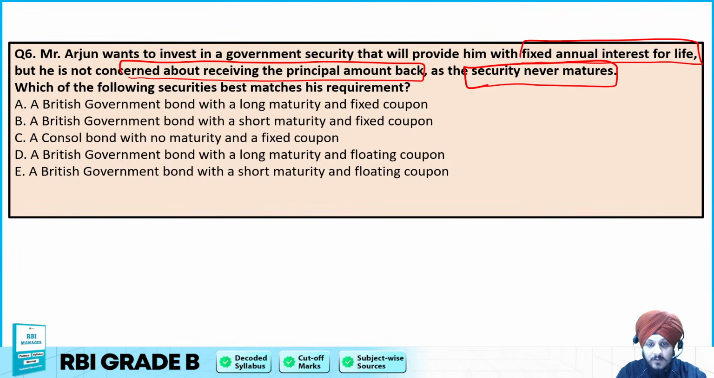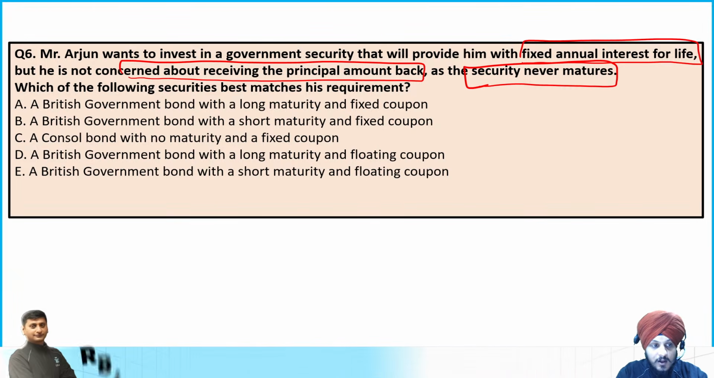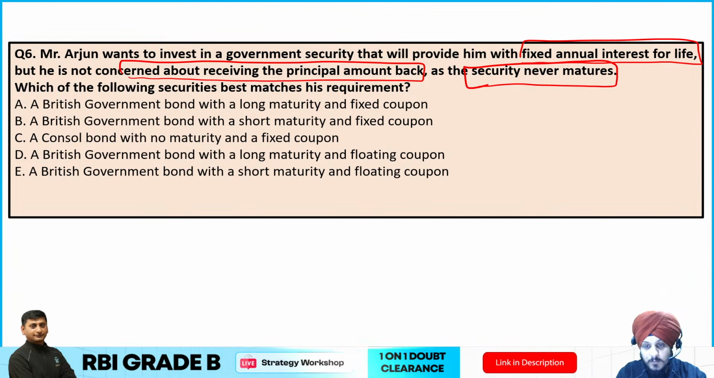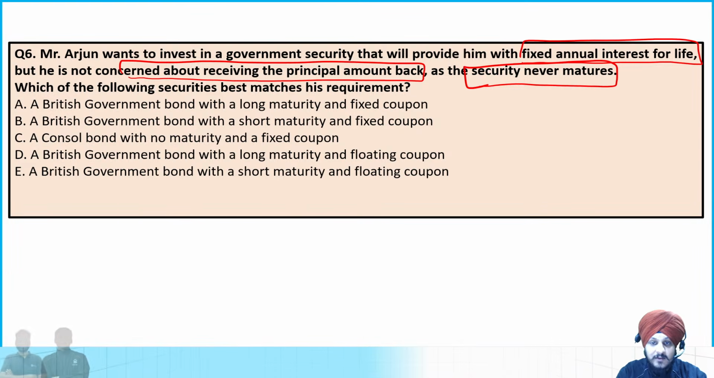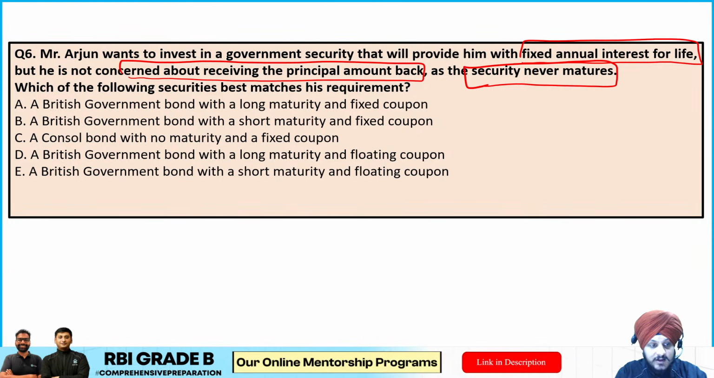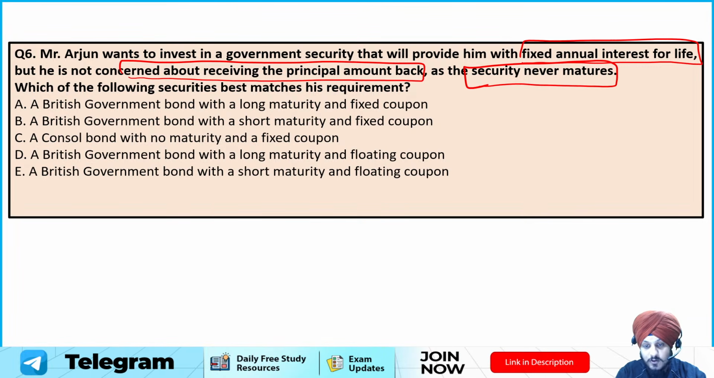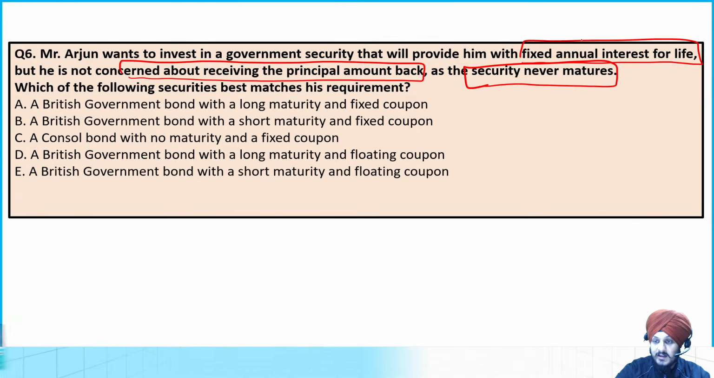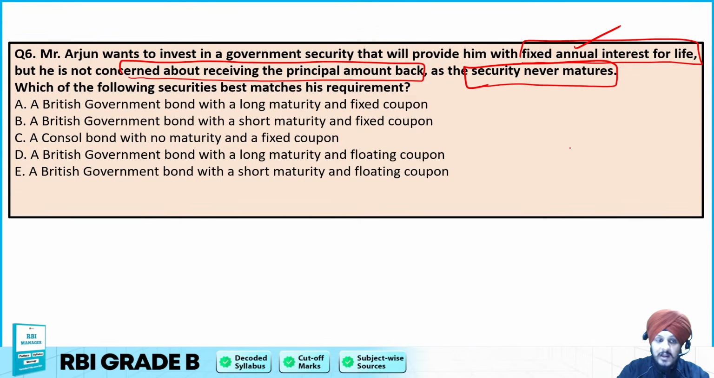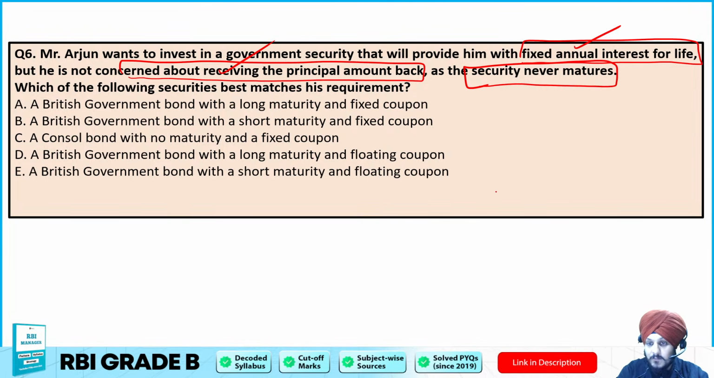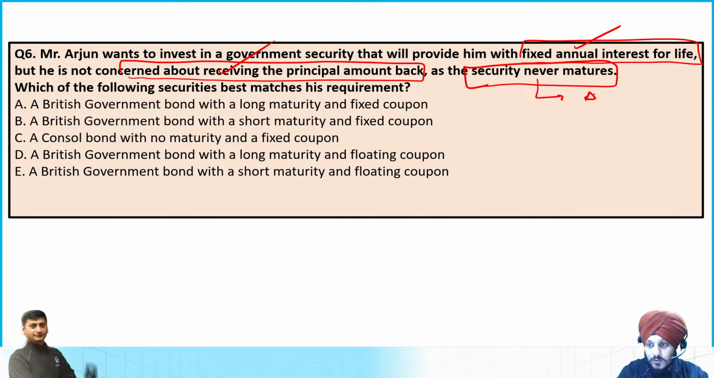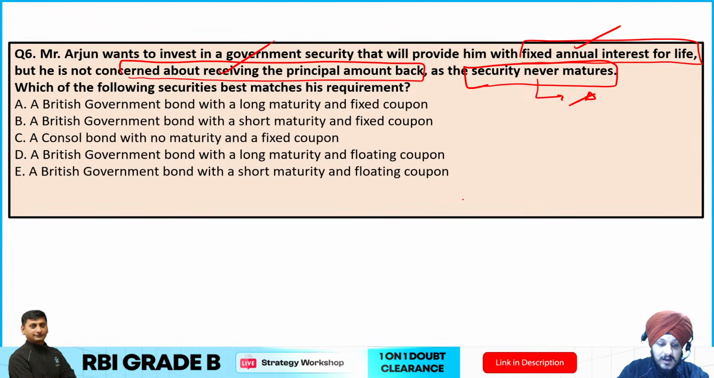Option A, British government bond with a long maturity and fixed coupon. Option B, British government bond with a short maturity and fixed coupon. Option C, a consol bond with no maturity and a fixed coupon. Option D, a British government bond with a longer maturity and floating coupon, and option E, a British government bond with a short maturity and floating coupon. So firstly, he is looking for fixed annual interest for life. Secondly, he is not concerned about the principal amount back, and the security never matures, right? So this is important. Based on that, C is going to be the correct answer, which is the consol bond, right?